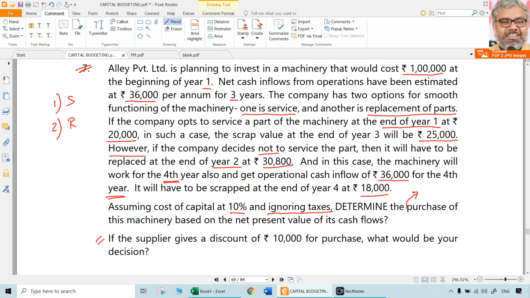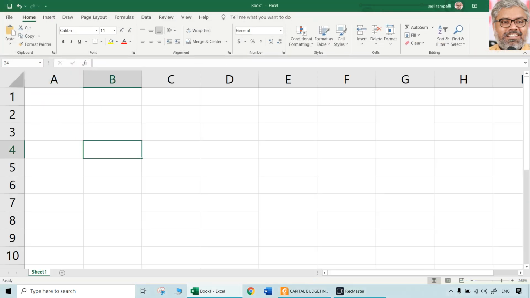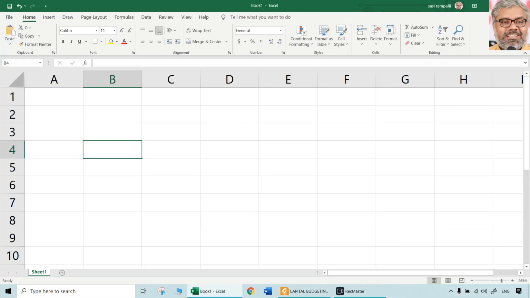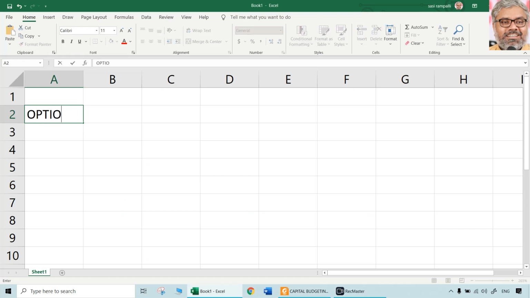And then the question continues, if the supplier gives a discount of 10,000 rupees for purchase, what would be your decision? So the supplier of the machinery gives a discount of 10,000 rupees, meaning instead of 1 lakh, what if the supplier gives the machine for 90,000 only? Then what will be your decision? That we can come to later. But first of all, let us calculate what the options are and what is the net present value of each of these options. Naturally, first things first, we have to build the cash flows, and option 1 and option 2 we have to evaluate separately.